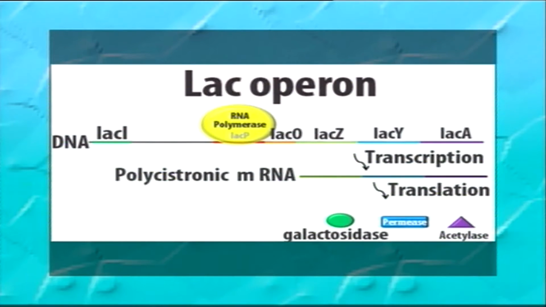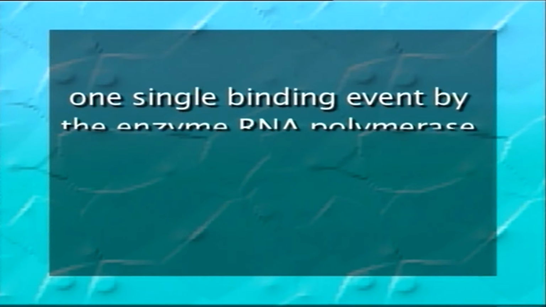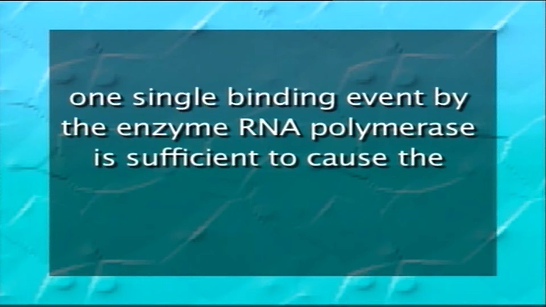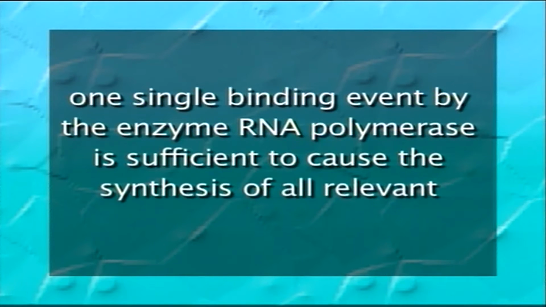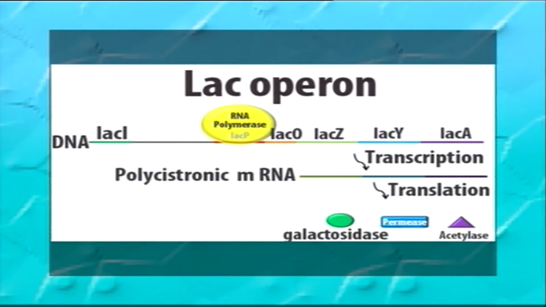By this type of arrangement of genes, one single binding event by the enzyme RNA polymerase is sufficient to cause the synthesis of all relevant proteins, that is, the genes are coordinately regulated. Such an organized set of genes is known as an operon. Eukaryotic genes are much more complex as compared to prokaryotic genes.